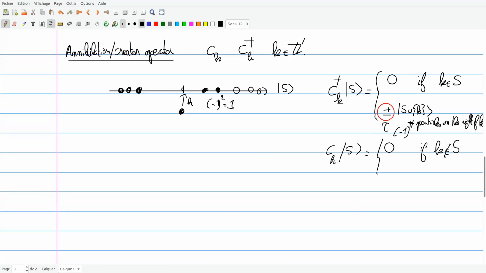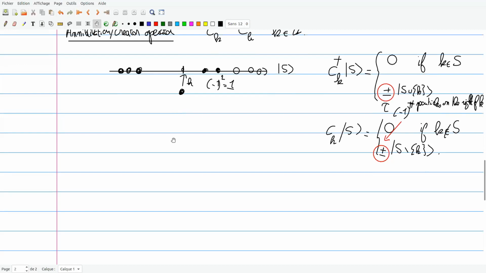So you get 0 if there was no K, and otherwise it's fine, you can remove a particle. And you do it with the same sign as before. Okay, this sounds like a definition, but the key property of these operators is